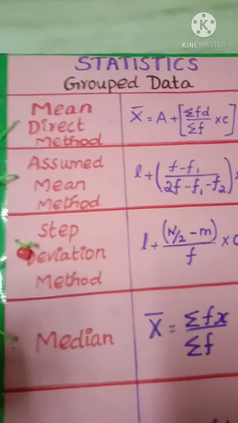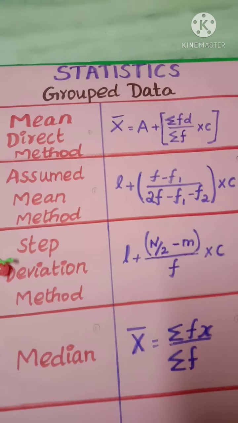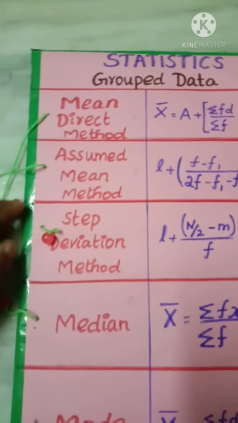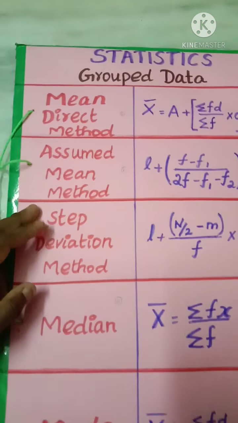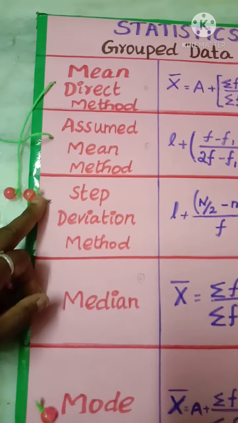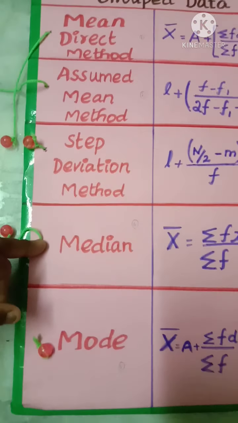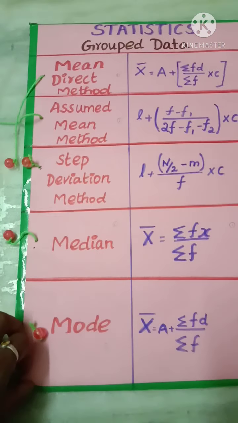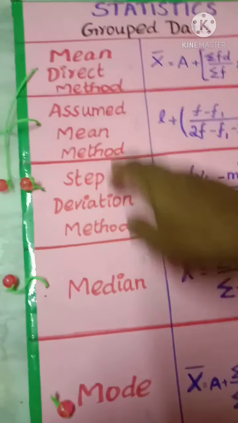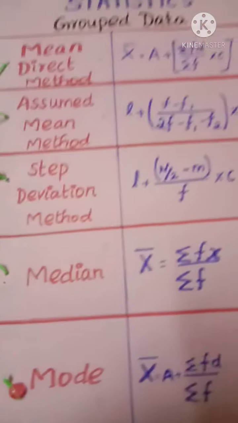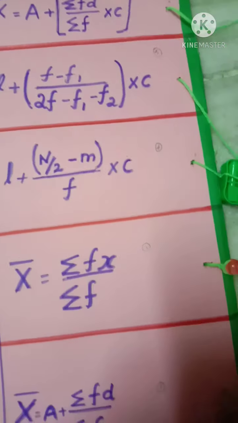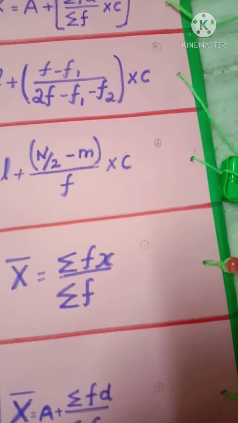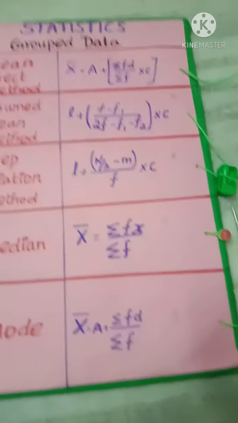Then start to write statistics. This is for group data. First we have to write the mean direct method, then assumed mean method, then the third one is step deviation method, then the fourth one is median, then the fifth one is mode. First write on the left hand side. Then on the right hand side you have to write in different boxes, not equal.